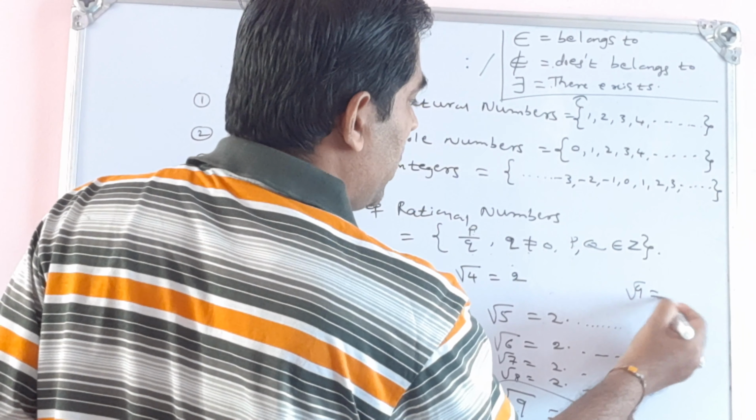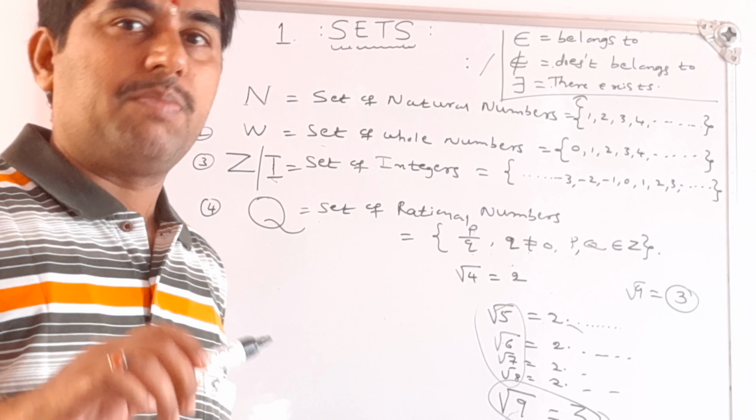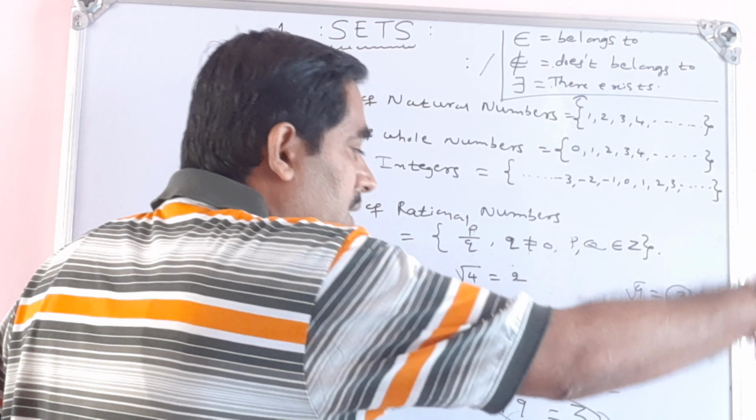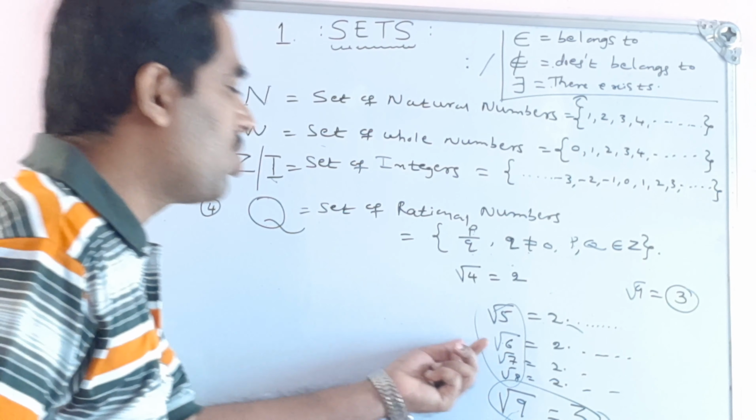So, such type of numbers are called irrational numbers. What do you mean by irrational numbers? Irrational numbers means the division process will not end and the digits will continue to come. See here, root 5, root 6, root 7. If I cross root 9, say root 10, then it will cross 3 point something. So, what are the digits after the decimal? They will be unlimited.